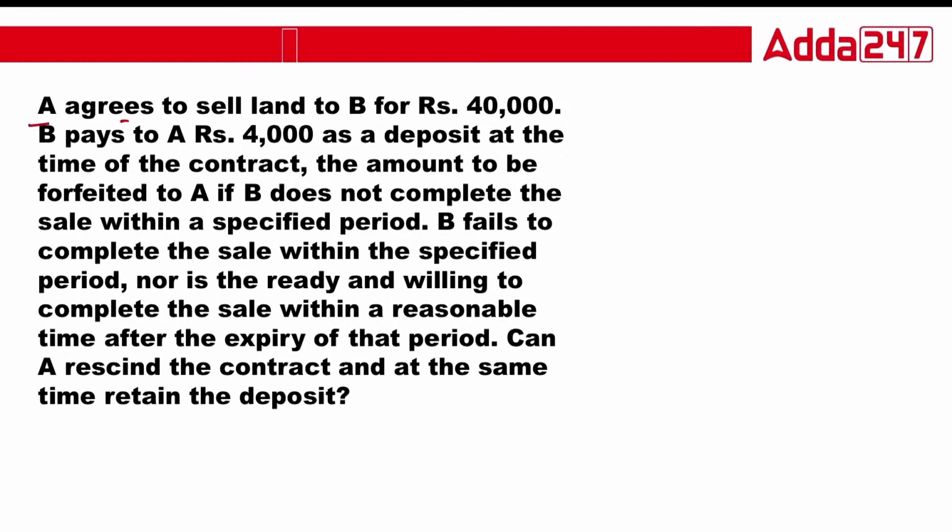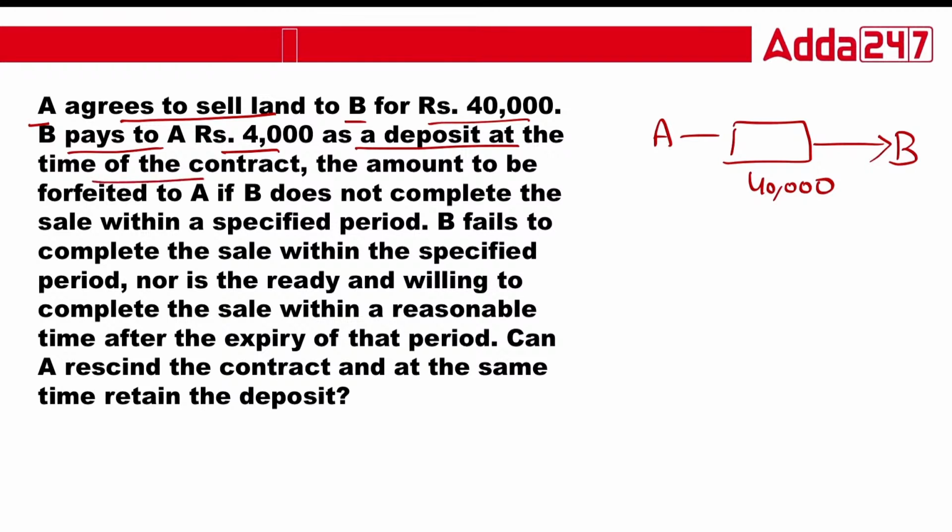A agrees to sell land to B for rupees 40,000. B pays A 4,000 as a deposit at the time of the contract.